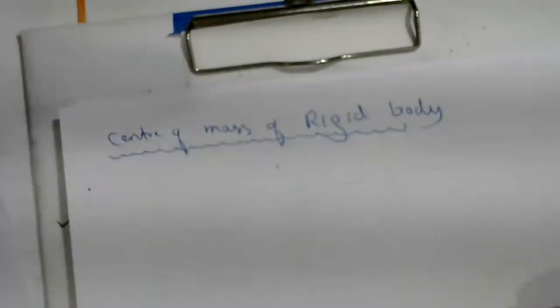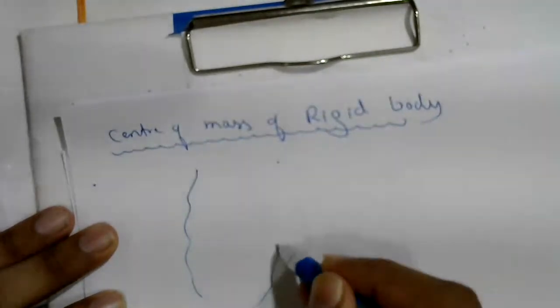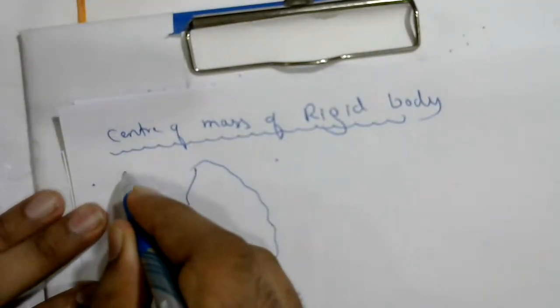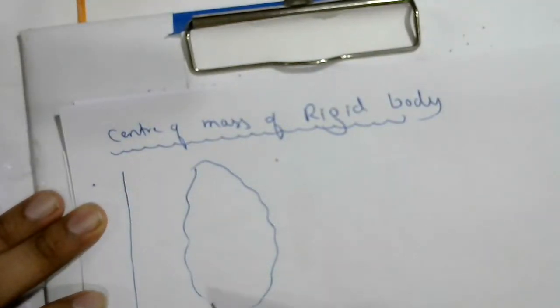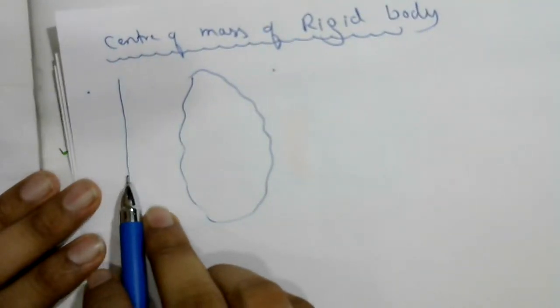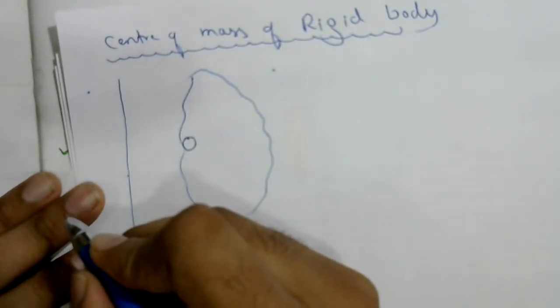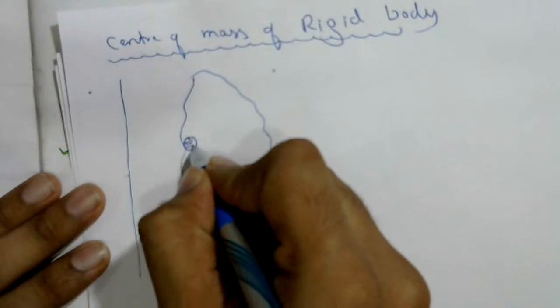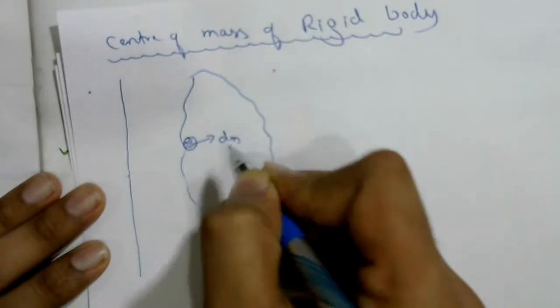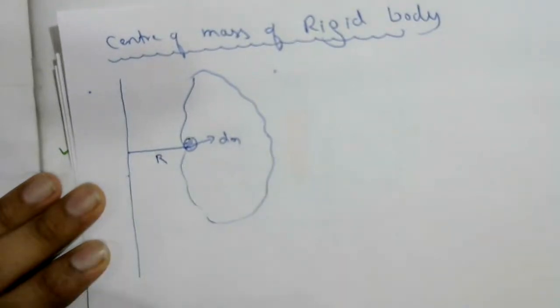Center of mass of a rigid body now. So this is a rigid body. We are going to find the center of mass of this rigid body. This is our reference point or reference axis I have taken. So a small element I have taken here. The mass of this element is dm, and the position vector is r, like that.